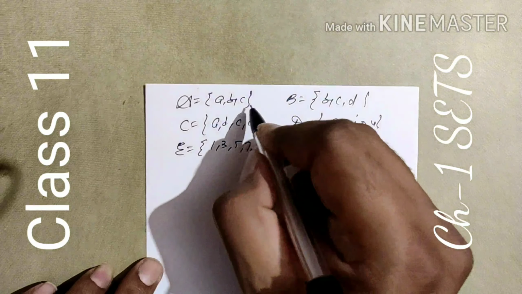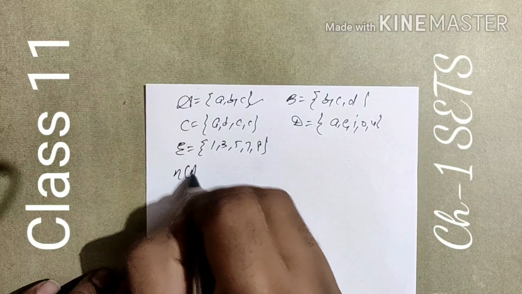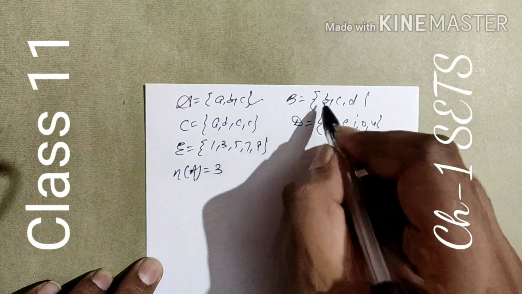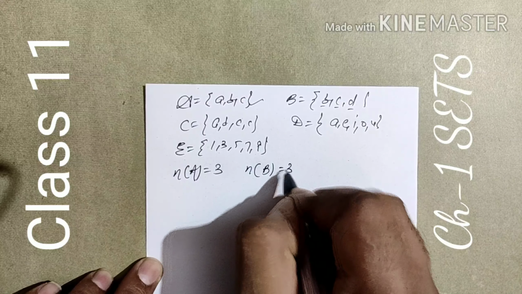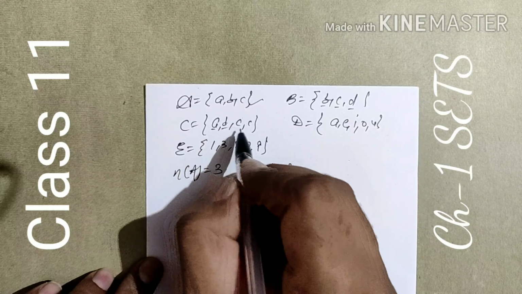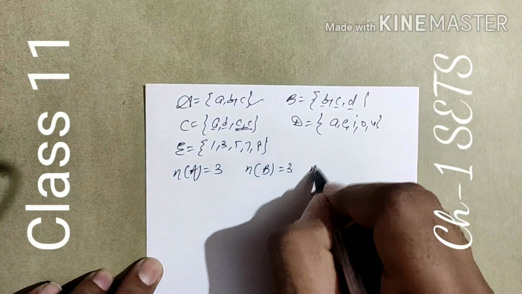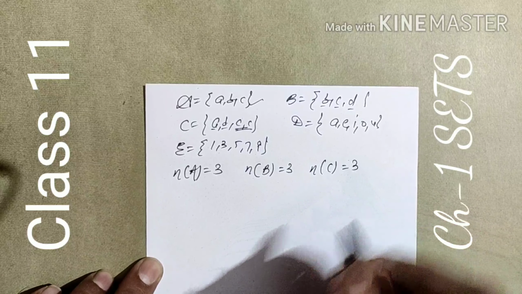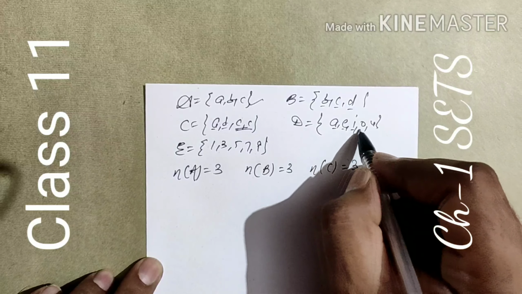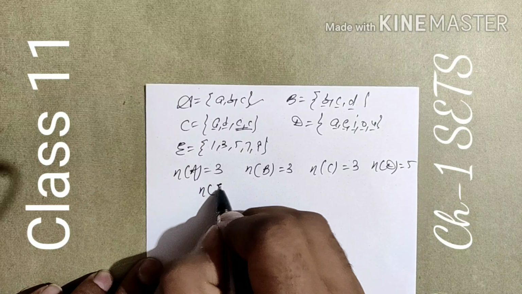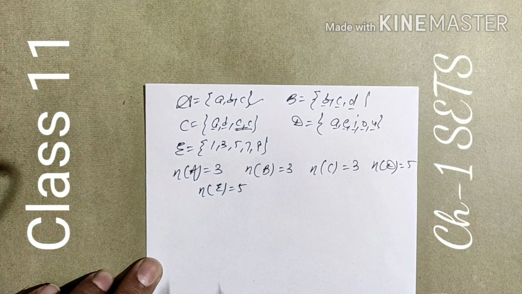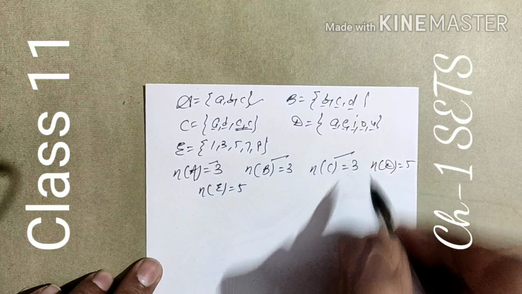If we see, the number of elements in A is 3. In B, 1, 2, 3. In C, 1, 2, repetition counted one time, so the number of entries in C is 3. In D, 1, 2, 3, 4, 5, so 5. Same in E, 5. The numbers of entries are the same.